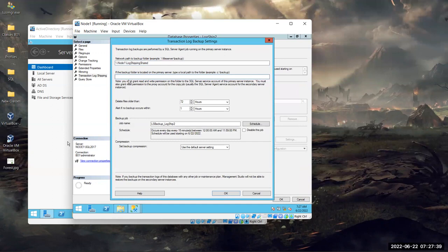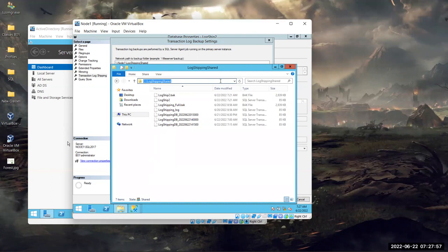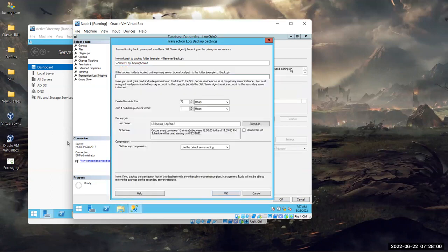Then here it says that if the backup folder is located on the primary server, type a local path to the folder, like C:\backup, right? Try not to write it. Okay. Try to go and take the path. This is the path. Let's copy. Let me close it. Is it correct? Yes, because I've just copied it. I've not written it, right? So there are less chances. Actually, there are no chances of getting it wrong, right?